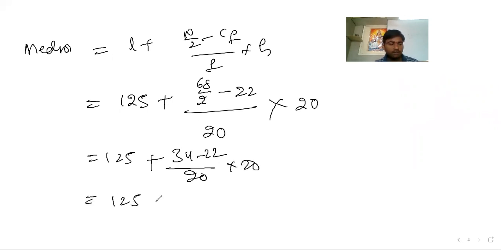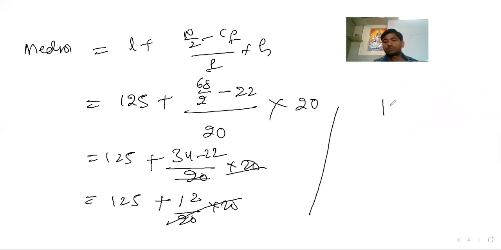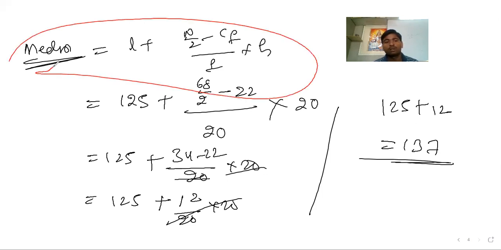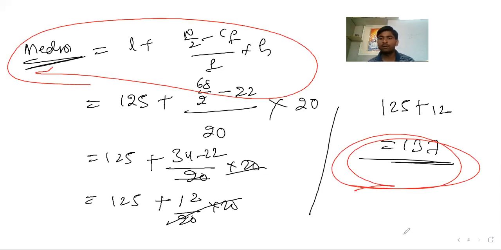So 125 plus, 34 minus 22, how much are you going to get? 12. Then 20 into 20, simple, you cancel these here. Simply 12. 125 plus 12, the answer is 137. And this is the way you can get the median for a given problem. Just write the formula, take the values from the question, and you'll get the answer. So this is what you have to do to get the median.